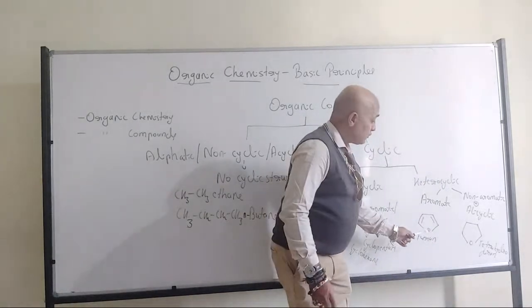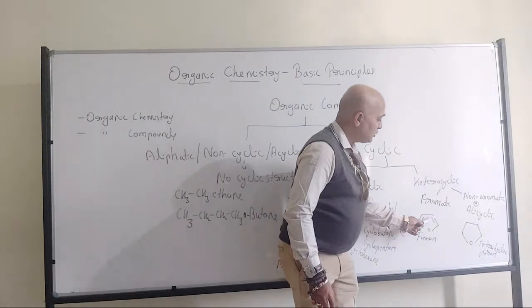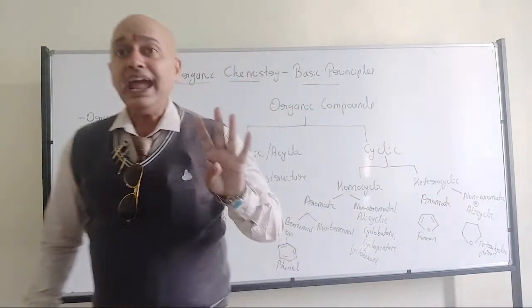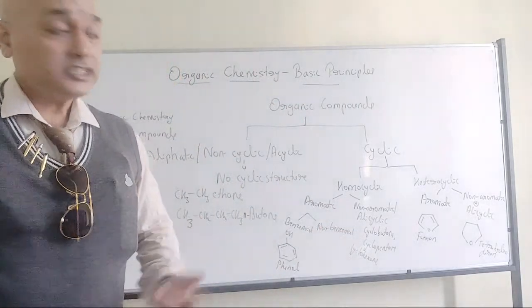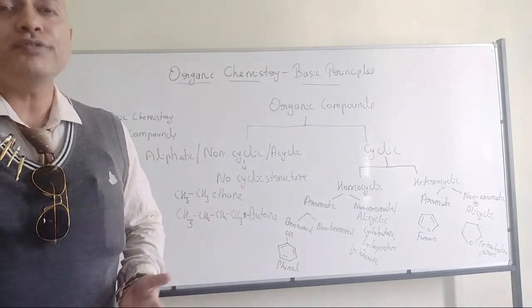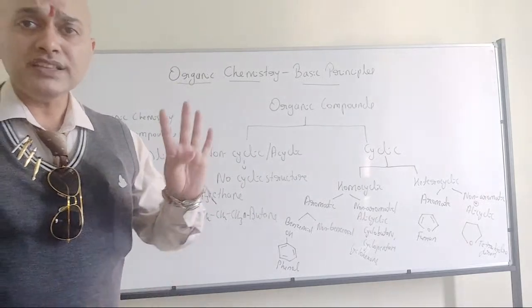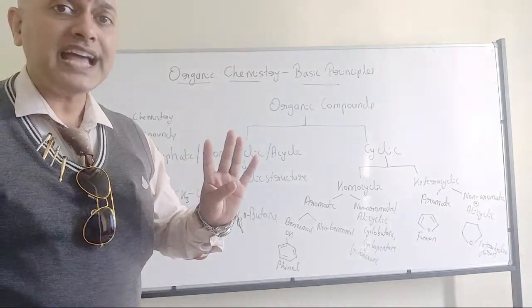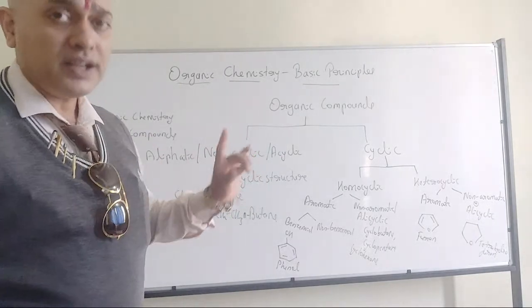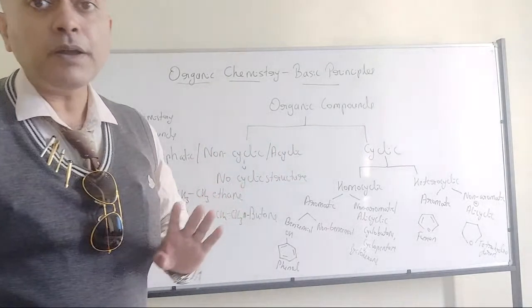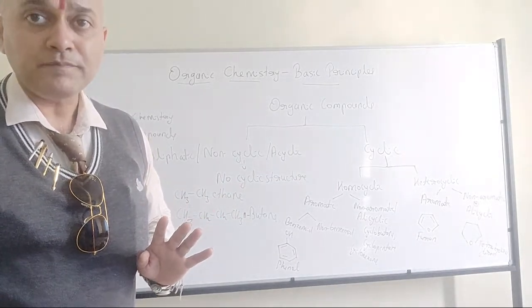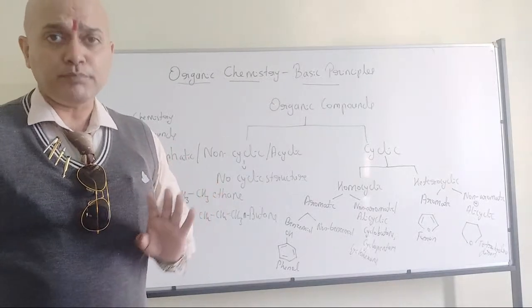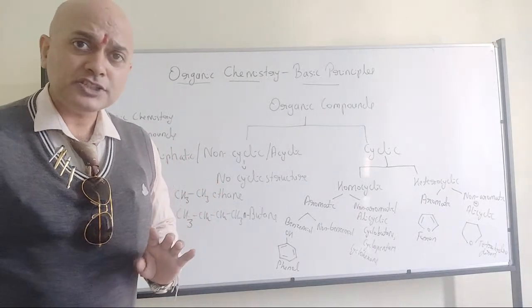That means 2 hydrogen here, 2 hydrogen here. Total 4 hydrogen has been added to the furan. So therefore it is called tetrahydrofuran. Tetra means 4, so 4 hydrogen has been added to the furan. Therefore there is no double bond in tetrahydrofuran. Since there is no double bond, it will be a non-aromatic compound. All of you have understood?